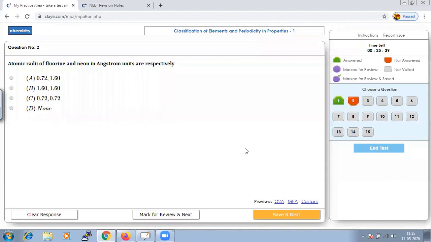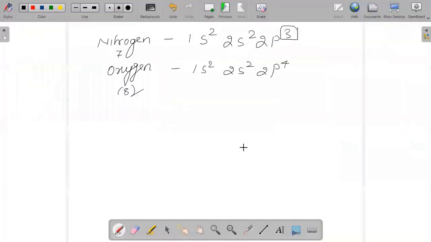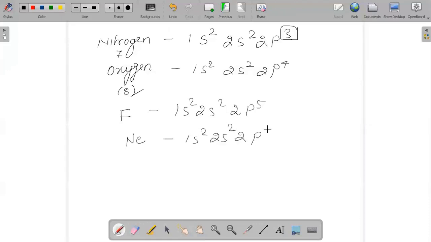No. So when we write the electronic configuration of fluorine, it is 1s2, 2s2, 2p5, since the atomic number is 9. Neon is 1s2, 2s2, 2p6.